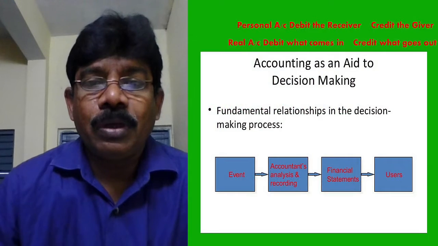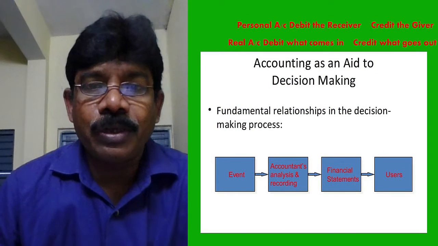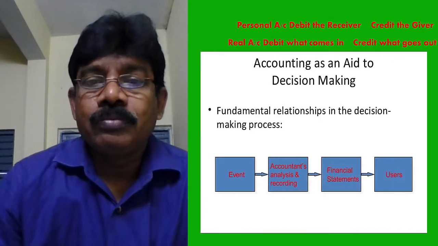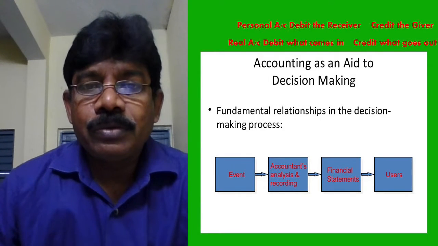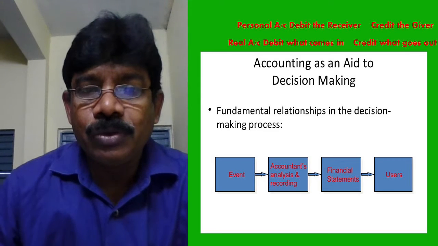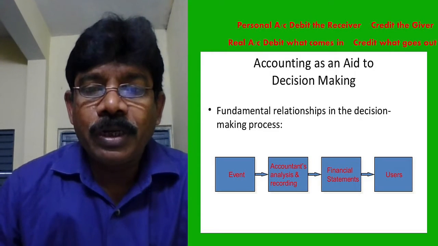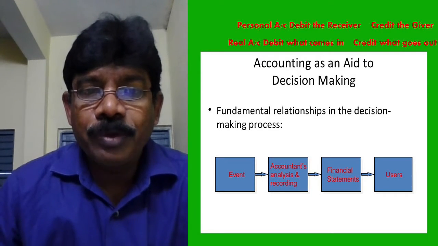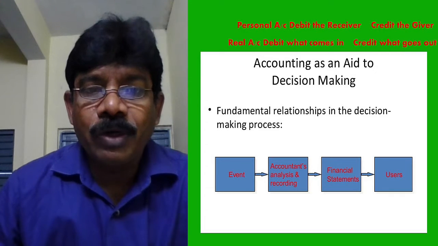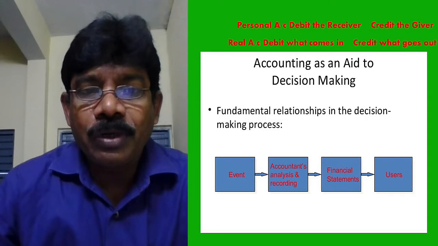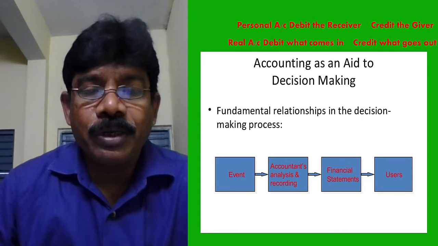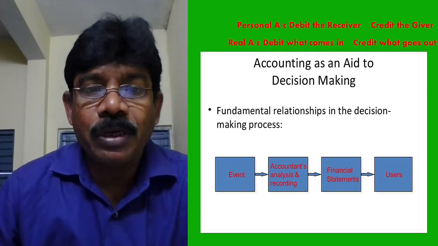Okay, so please look at the accounting procedure. Any event we are supposed to understand, for example goods sold. Accountant's analysis and recording: for goods sold, we prepare a voucher or invoice. The accountant will analyze whether such a transaction is debit or credit, whether it is cash or credit.